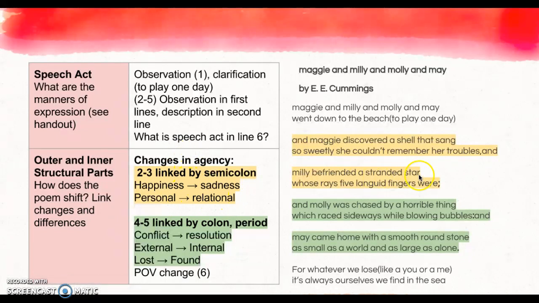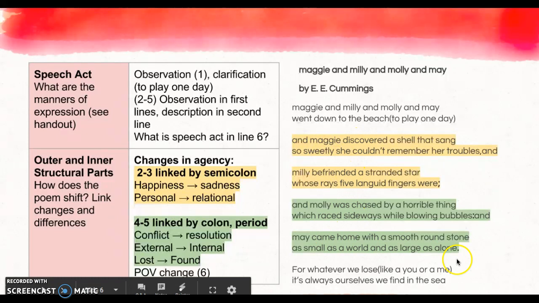So in this one, I thought it was interesting to look at the punctuation because stanzas 2 and 3, so Maggie and Millie, are actually connected with a semicolon. Is their experience kind of similar in a way? We see happiness from sadness in this one. We see this personal connection, and it's a little bit more relational. So are these the more positive experiences that people might have?